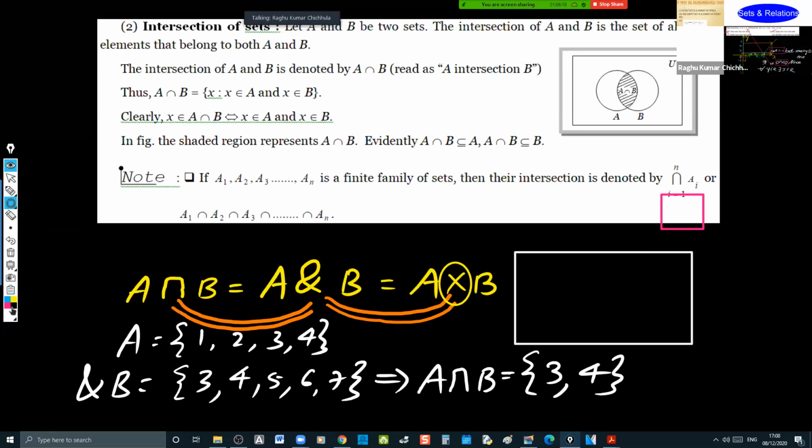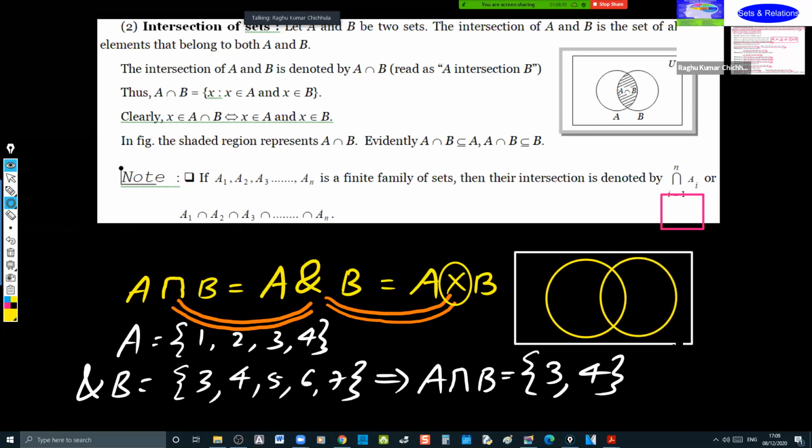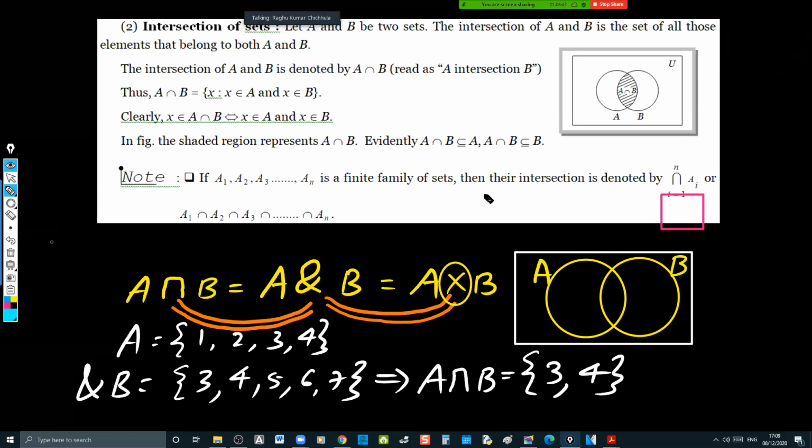We will be representing this comfortably like this, and it is more understandable if it is shown in the form of diagrams. Even in presentations, it will be more comfortable. So this is A, this is B. Now, if you want to represent the elements, always while writing the elements, you start with the common elements.